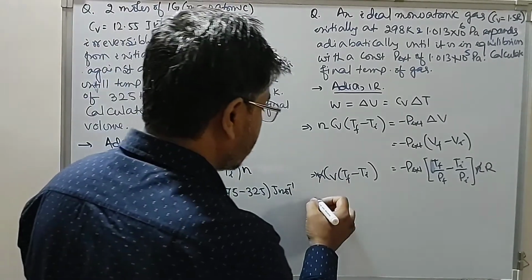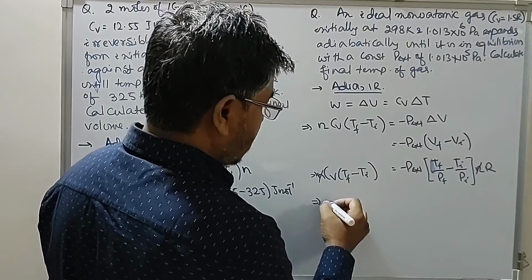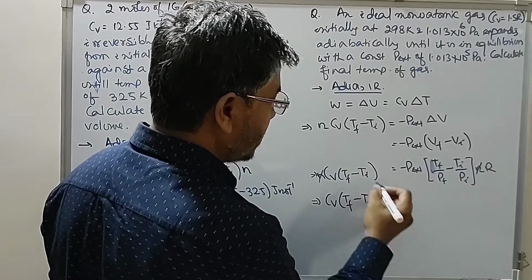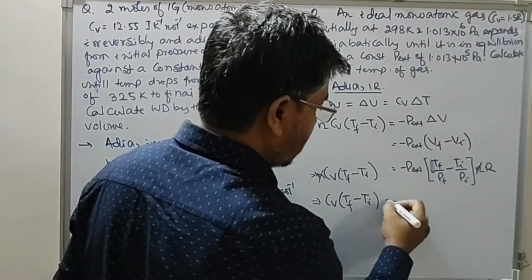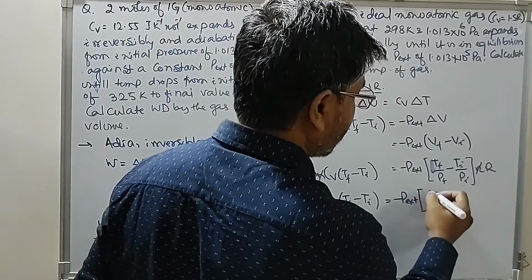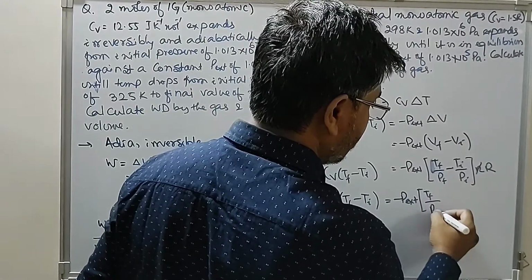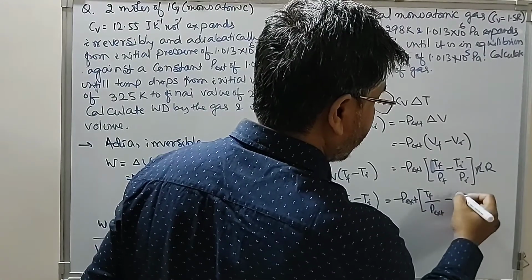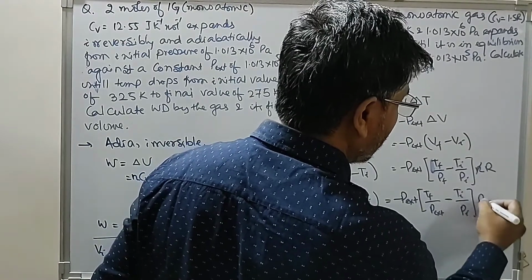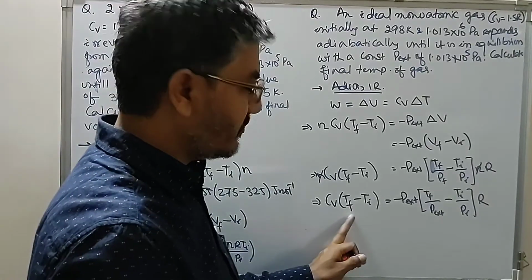So therefore, look at this. Cv times T final minus T initial is equal to minus P external times T final by P final, which is P external, minus Ti by Pi, into R. So all the values are given except the final temperature.